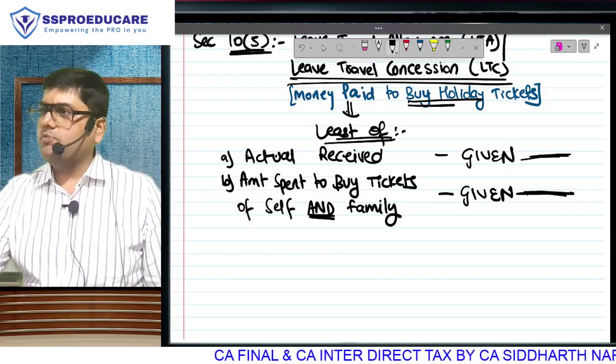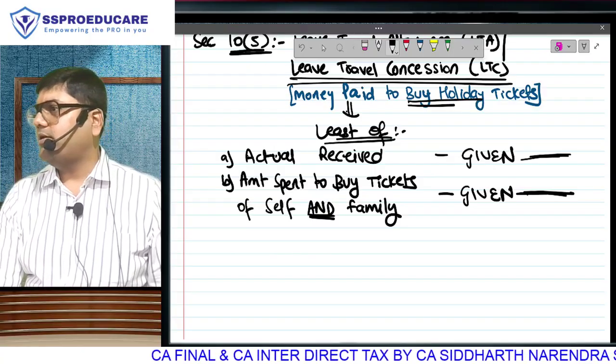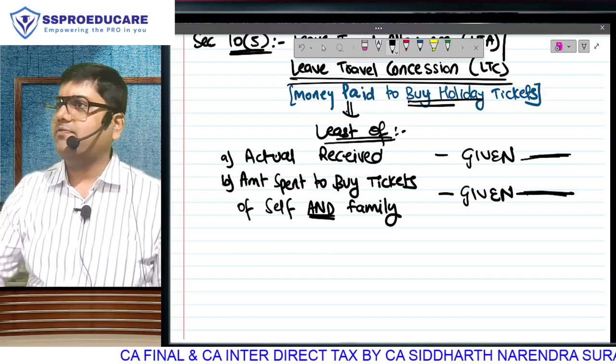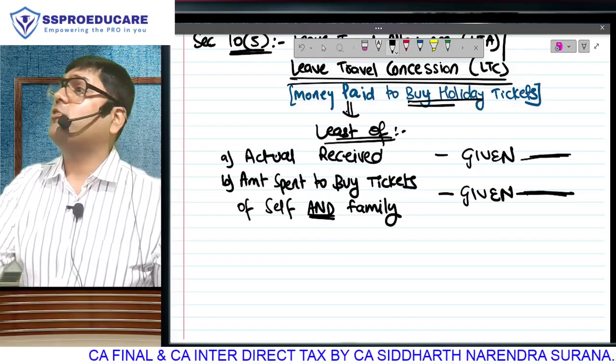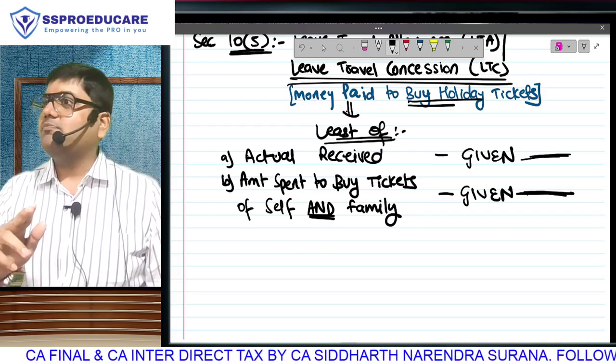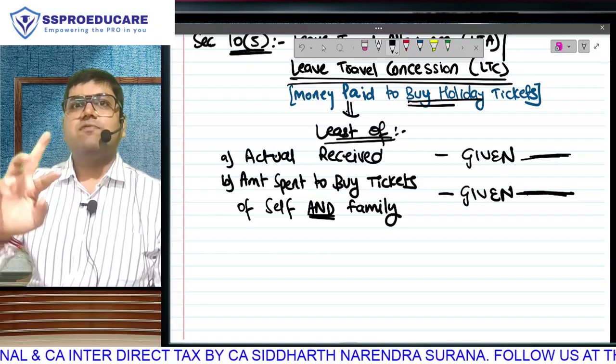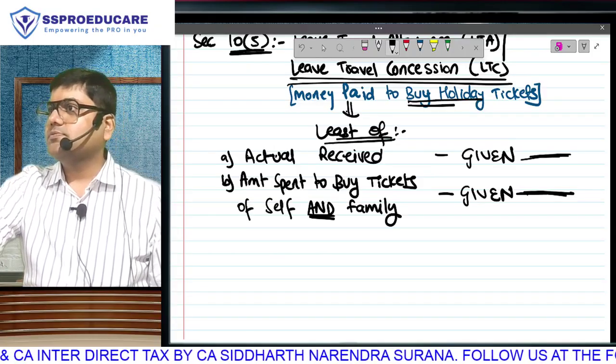But the same if you go and book a business class ticket between Mumbai and Delhi, it will go to 20,000, 25,000. But you are ready to spend. Why? Because you got free money. So the boss gave you 1 lakh. You spent on business class tickets, 25 plus 25, 50,000. Now what is your exemption? 1 lakh or 50, whichever is lower.